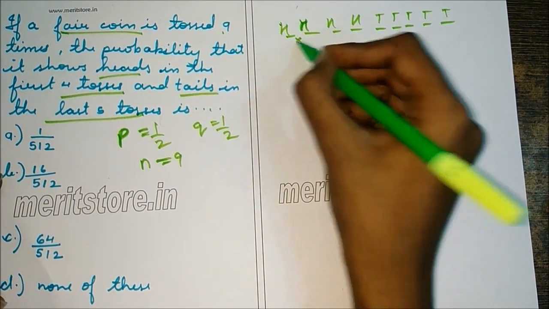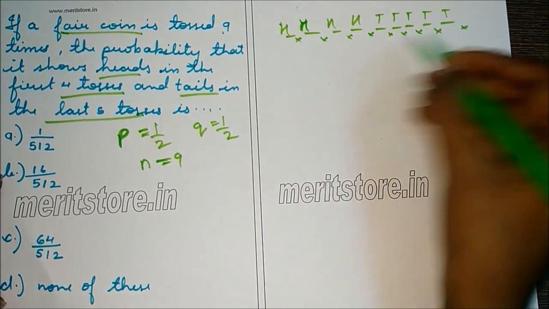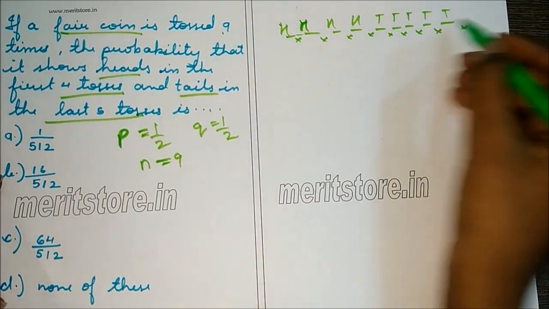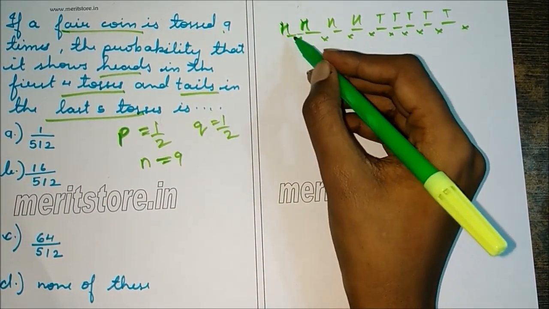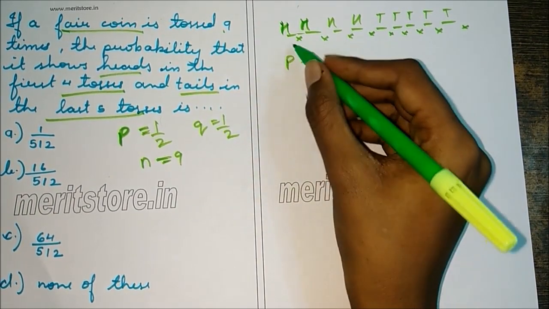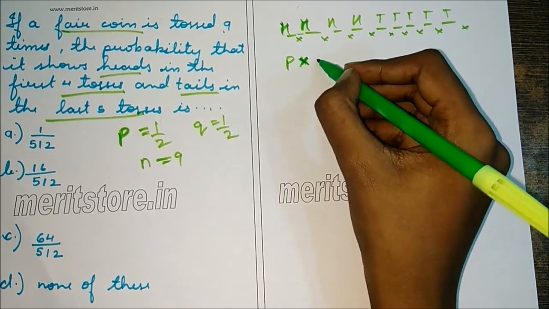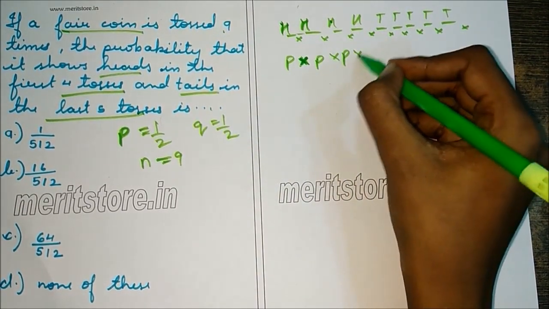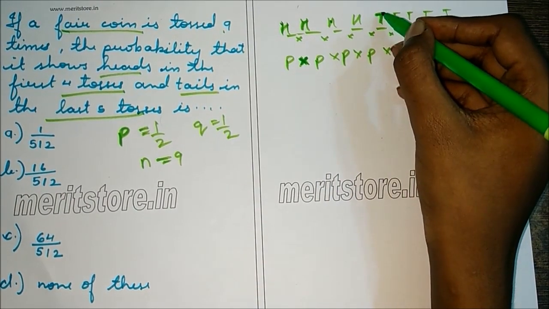And this will be an AND condition. That is, we are supposed to get this successively. So we'll be multiplying the probability of each of them. So the probability that we'll get a head is P. Next should also be a head, so into P, into another head, so P into P. Now the next one should be a tail.